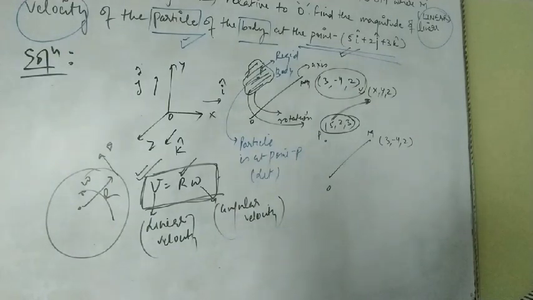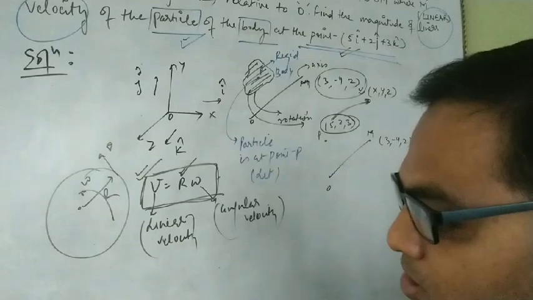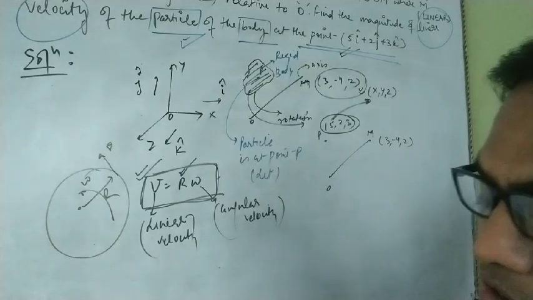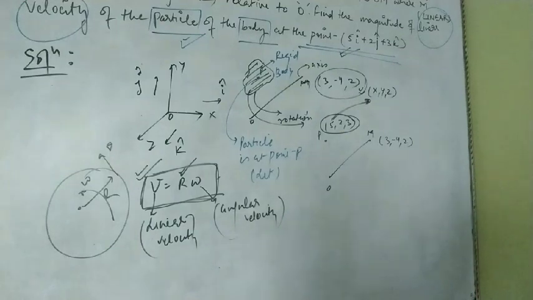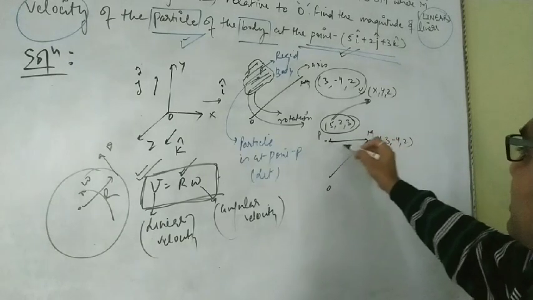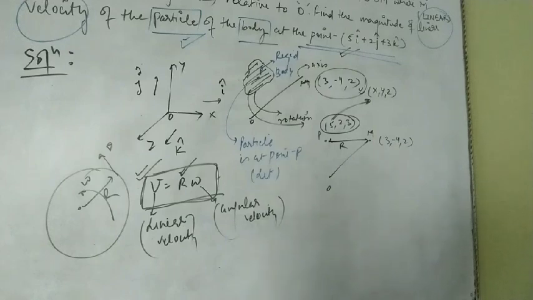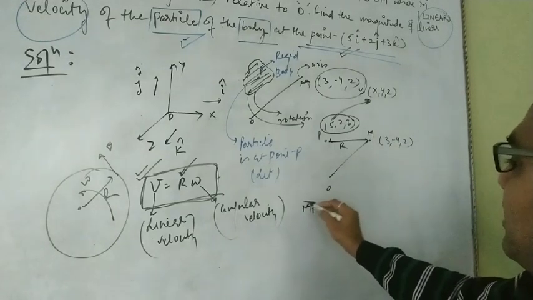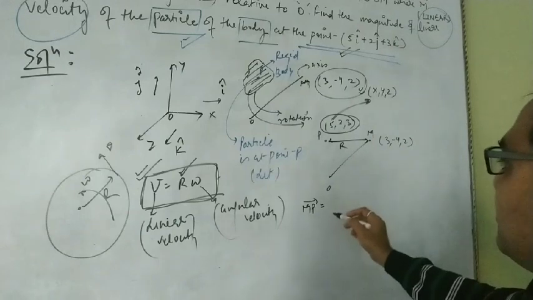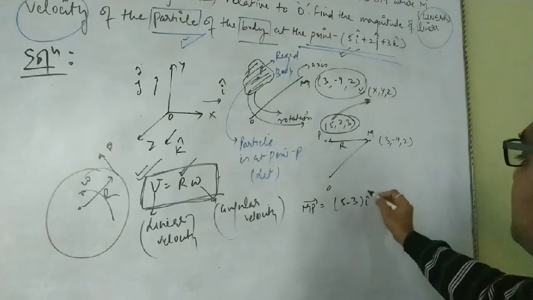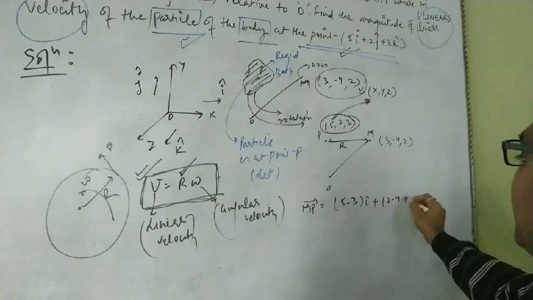But how can we use this formula? To obtain it, we first have to find the unit vector in the direction of the axis. I am just giving the way to solve this question. We have to compute r. What would be r here? First we compute the distance MP, which can be easily computed with our formula. MP will be 5 minus 3 i cap plus 2 minus 4 j cap.